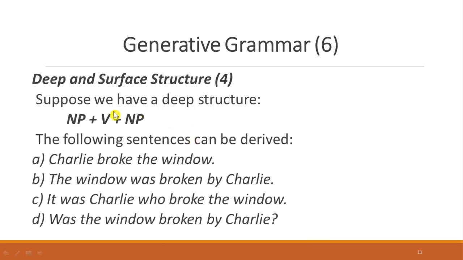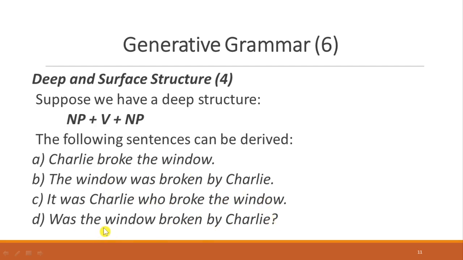Suppose that we have this deep structure. Depending on it, we can produce a number of sentences like the following. Charlie broke the window. The window was broken by Charlie. It was Charlie who broke the window. Was the window broken by Charlie?